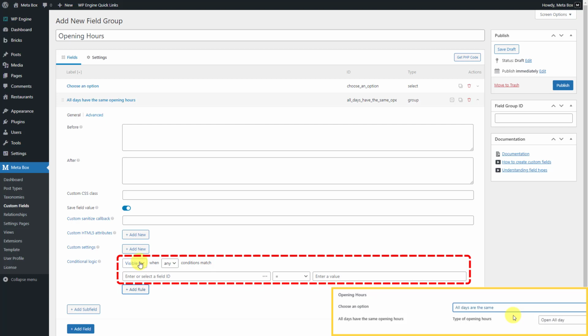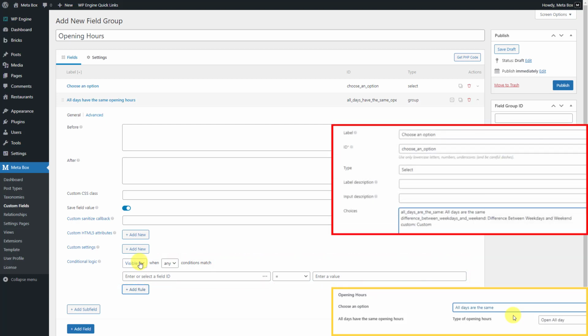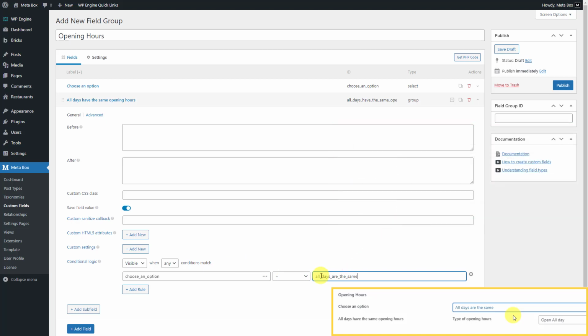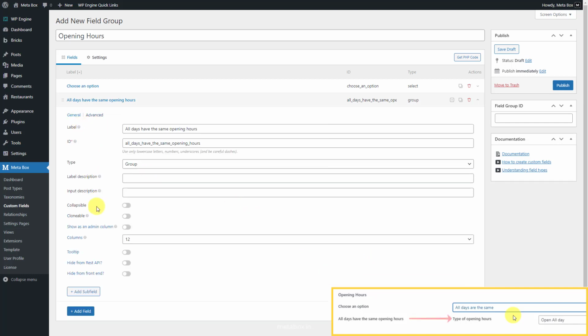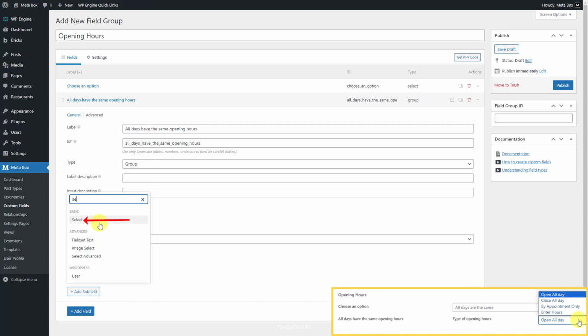MetaBox provides some kinds of options and operations to set the rule, as well as suggestion values. Then you can set the rule straightforwardly. Since this group displays only when users set the select field above with the first option, we should set the key of the rule as the ID of the select field. Then, the value should be the value of the first option. You might see the rule clearly. Now, back to the General tab of this group to add subfields. The first one is the select field as well.